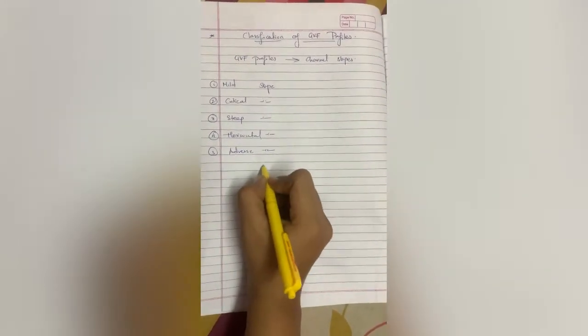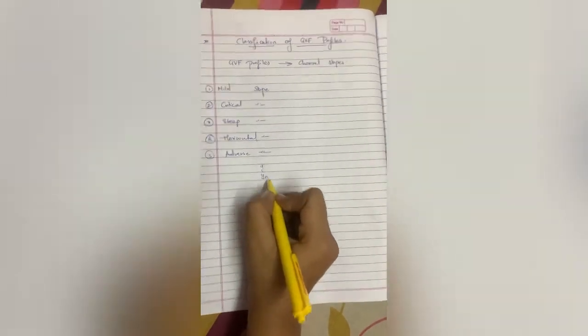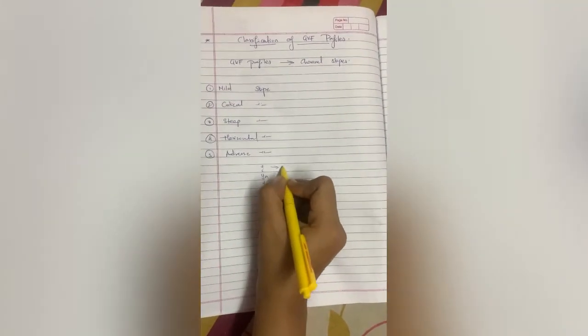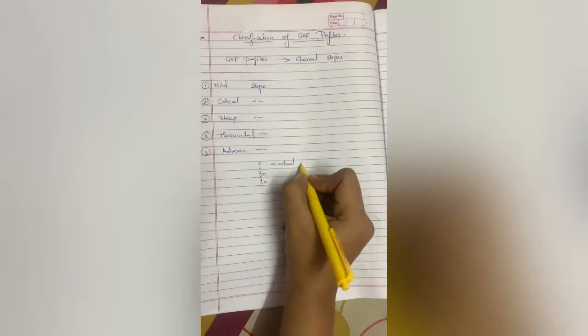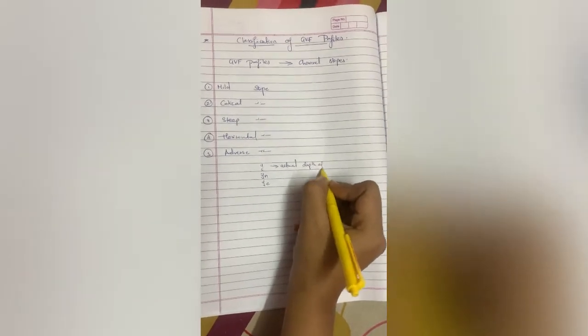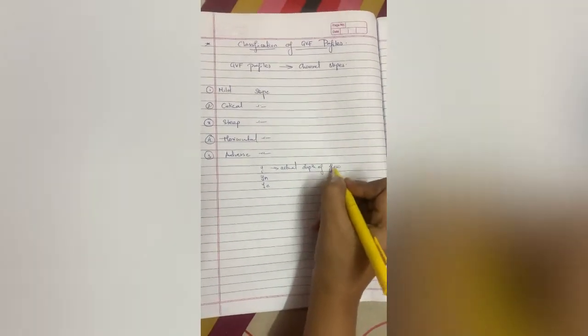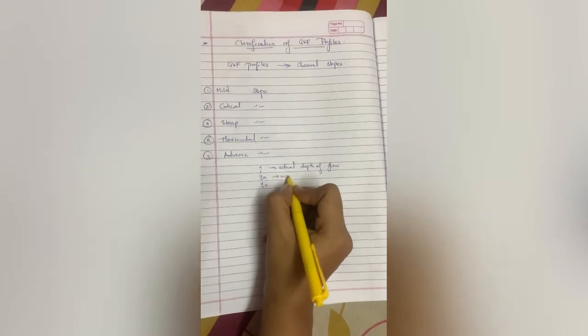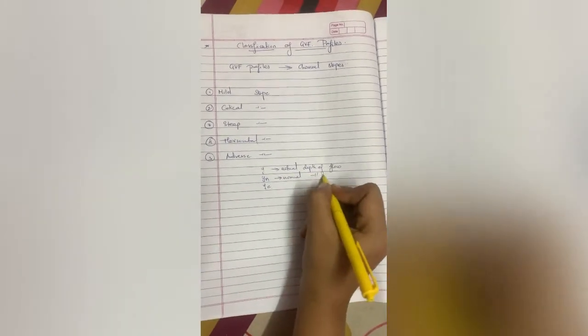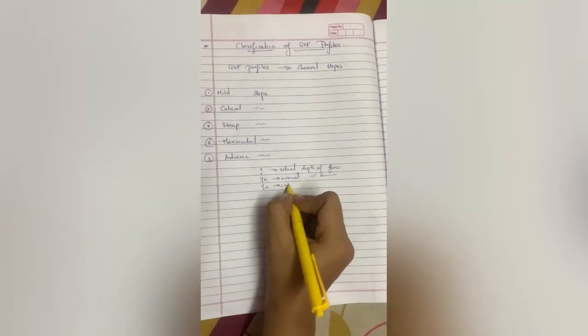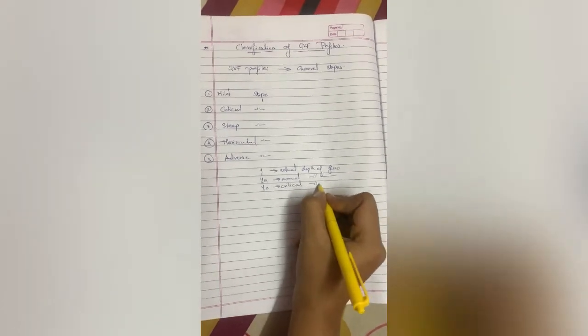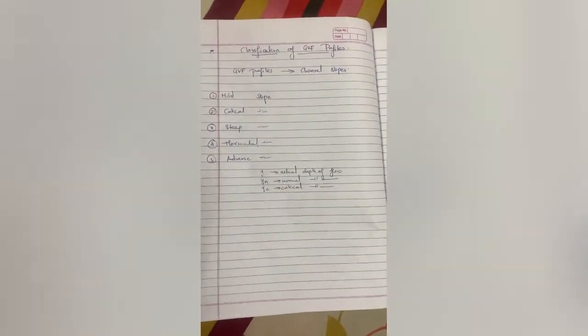Before going to this, first we have to study what is y, yn, and yc. So y is the actual depth of flow through a channel. Yn is the normal depth of a flow through a channel, and yc is your critical depth of flow through a channel. Y means actual depth of flow.